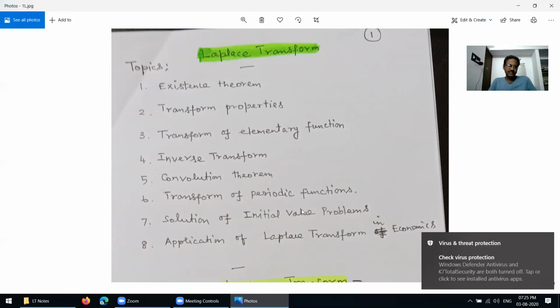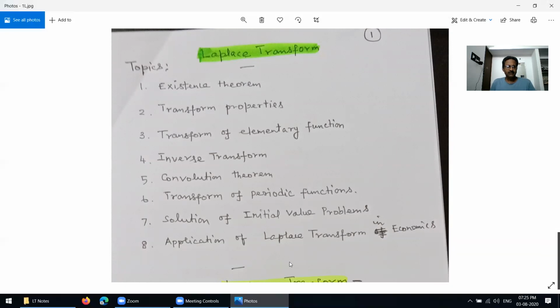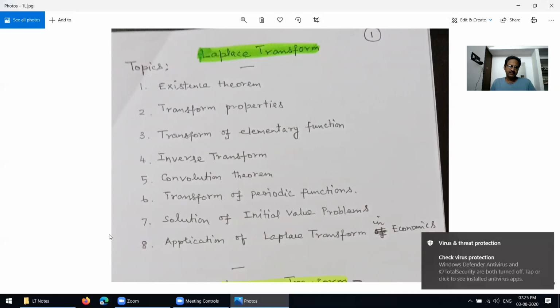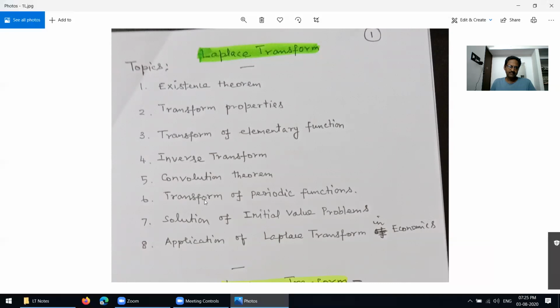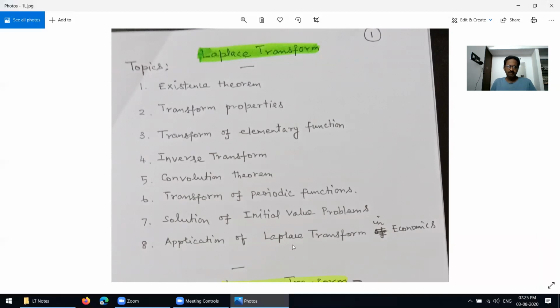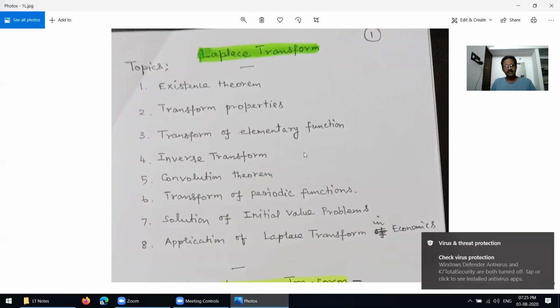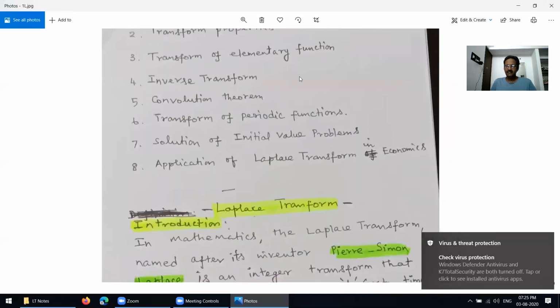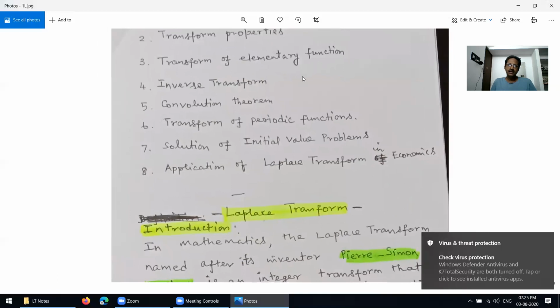Now I am going to teach online the Laplace transform. The first important topic in the Laplace transform is the existence theorem, transform properties, transform of elementary functions, inverse transform, convolution theorem, transform of periodic functions, solution of initial value problems, and application of Laplace transform in economics. These topics are very important to the engineering field.